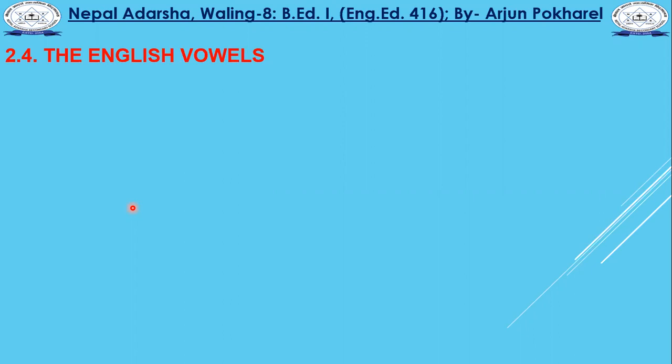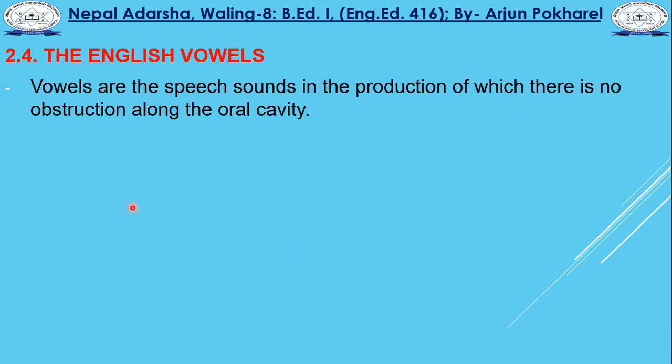As I told you before in our physical class as well, I discussed the vowels and consonants of the English language. Here let's see vowels. First of all, I would like to define what a vowel is. What is a vowel or what are vowels or what is a vowel sound?